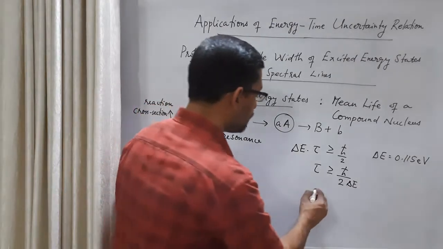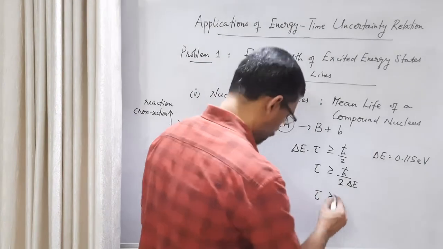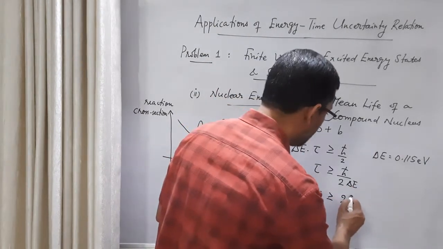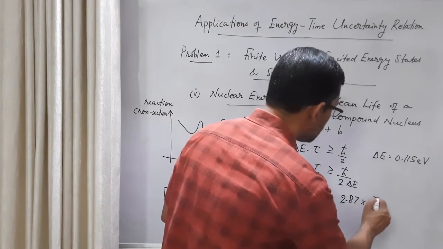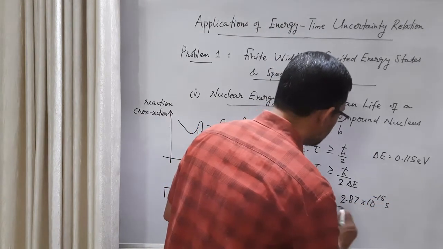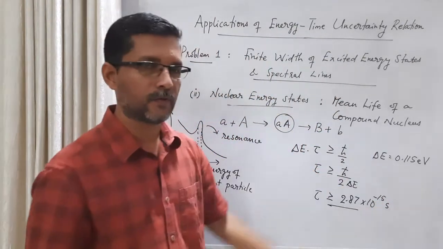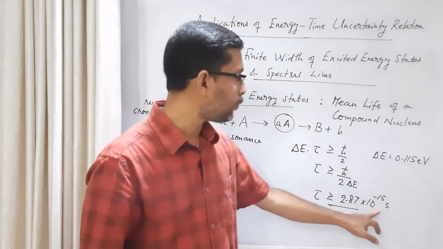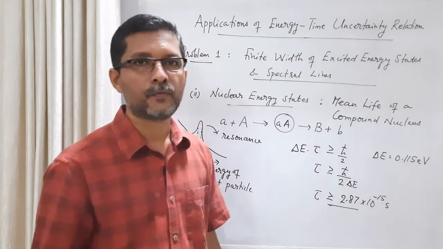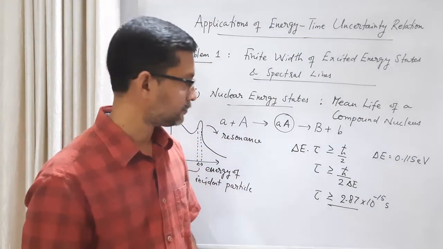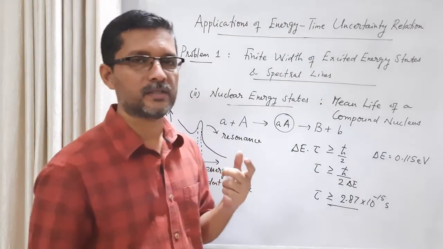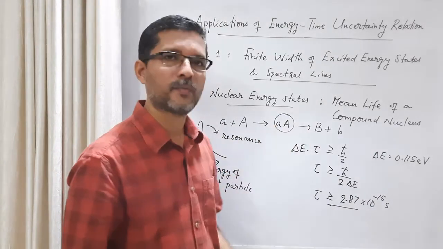If you do this calculation, you get tau, the mean life, in this particular example, 2.87 into 10 raised to minus 15 seconds. Look at the order of the value. So the mean life of compound nucleus is of the order of 10 raised to minus 15 seconds. From the experimental curve we get the finite width of the energy for which this compound nuclear formation happens.